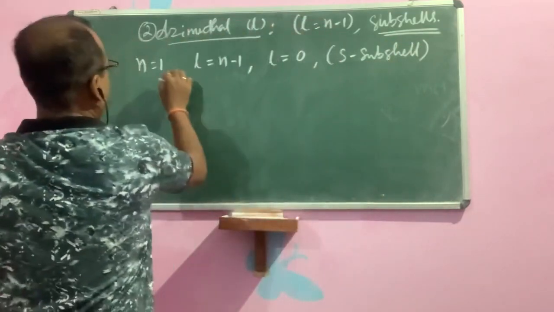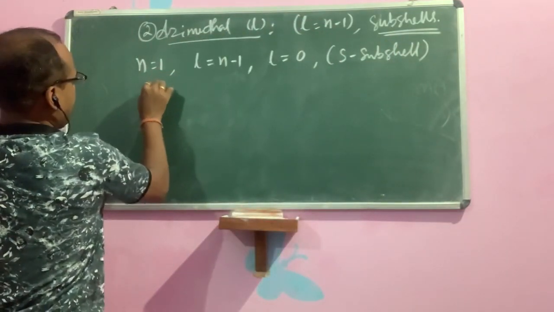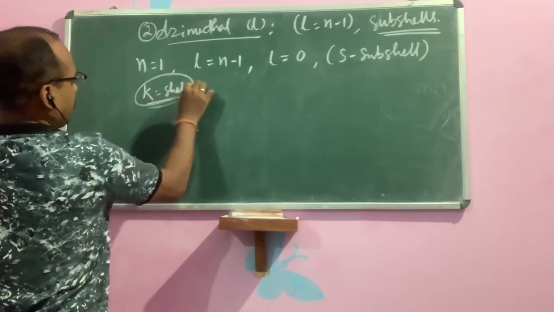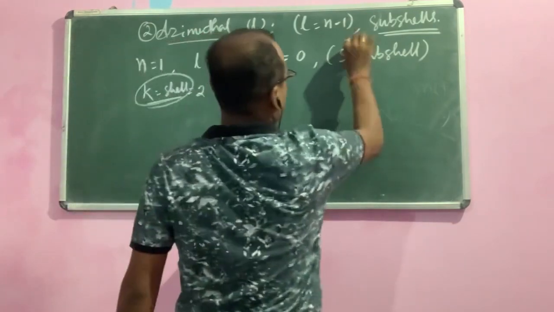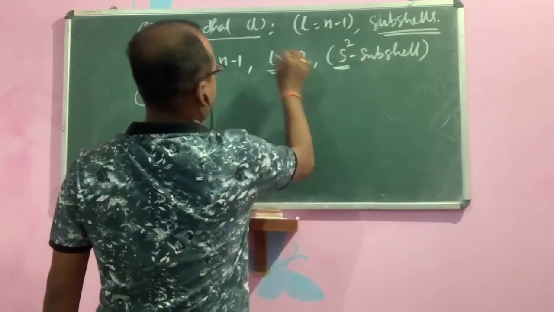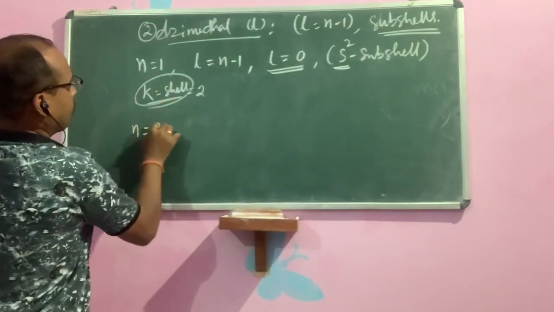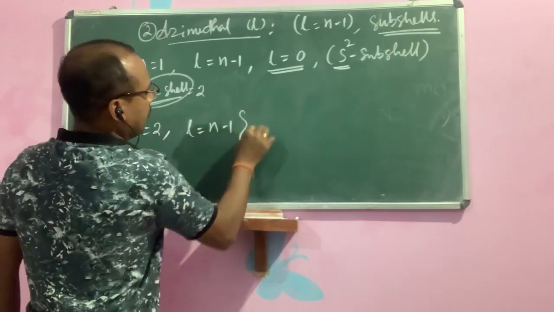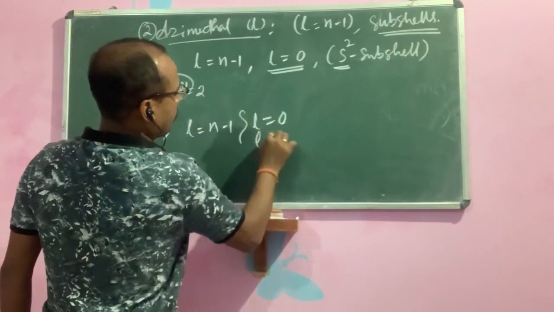So children, n is equal to 1, that is your K shell. How many electrons? That is 2 electrons. So the S subshell also contains 2 electrons. The L value of S is 0. Similarly, n is equal to 2, L is equal to n minus 1, so the values are L0, L1.